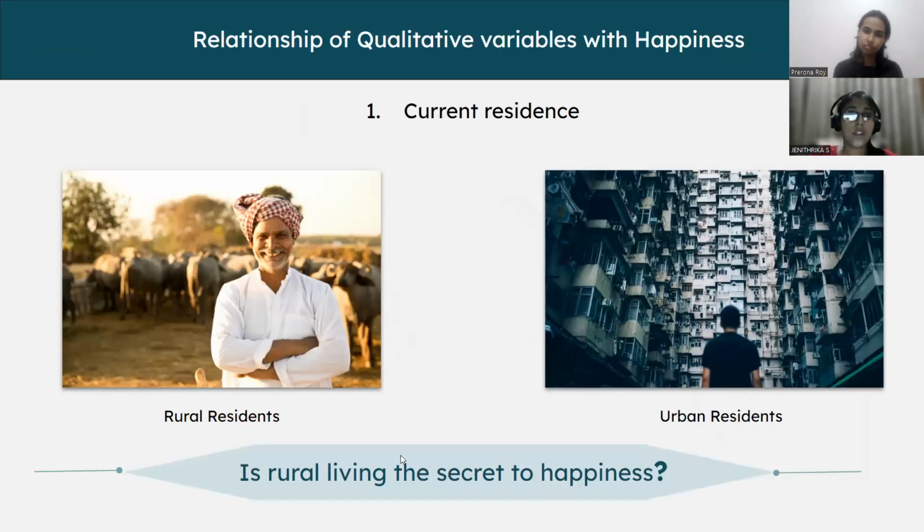So now we'll be talking about the relationship of qualitative variables with happiness. The first variable we are talking about here is current residence. As we have seen in the previous slides, the mean happiness of rural residents is greater than that of suburb and urban residents. So is rural living the secret to happiness? Well, this question can be answered using a statistical test. But for now, from the data visualization we have done and the observations we have got, we infer that rural residents are much happier than urban residents.